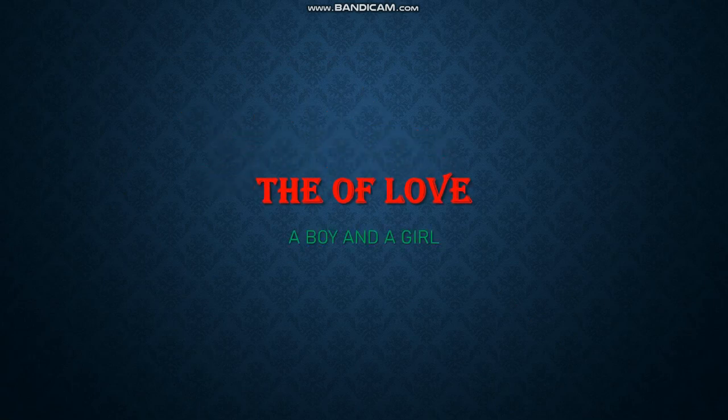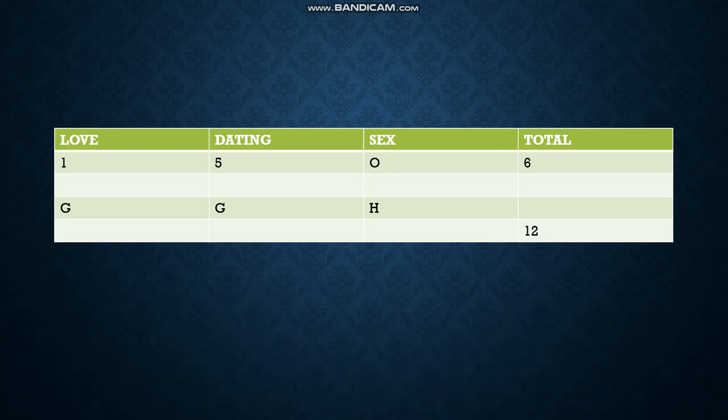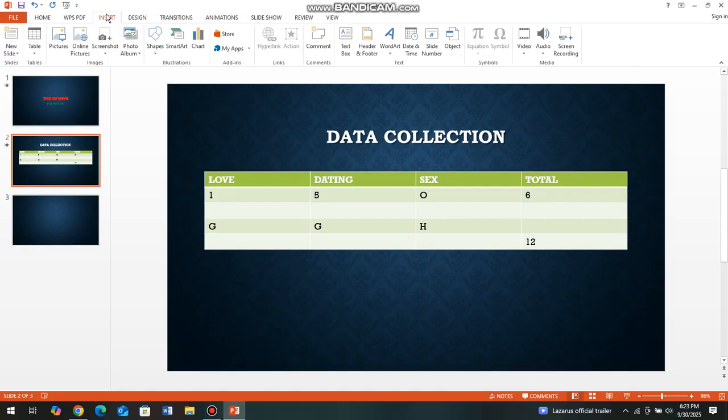So you click next, whether you're using the arrows on the computer or the pointer. This was the first which we designed. Look at that. You see, it's getting nice, is it not? Cool. We are still under insert. You can insert a table, and you can put the content there. Let's go on the third slide.